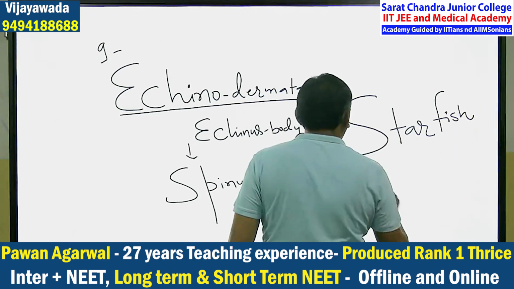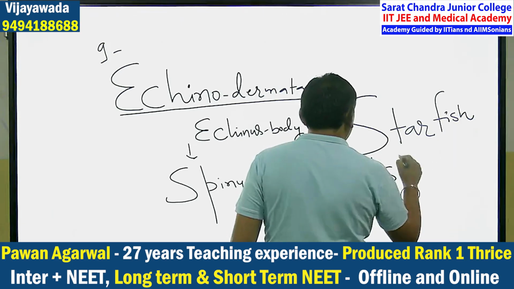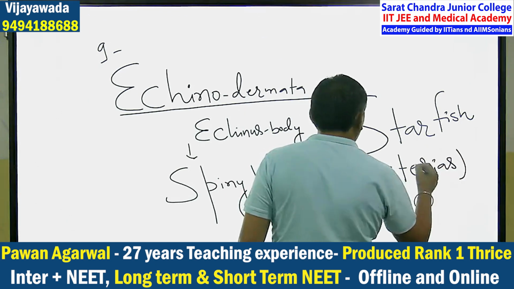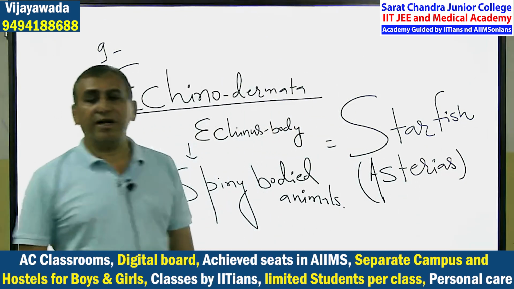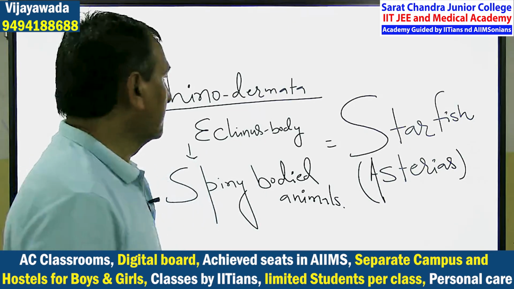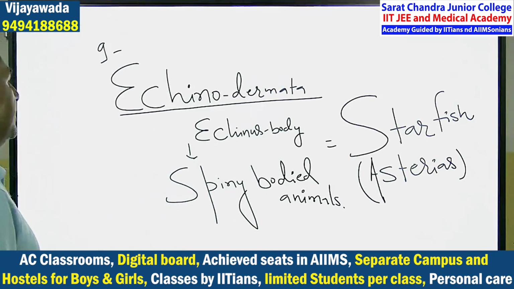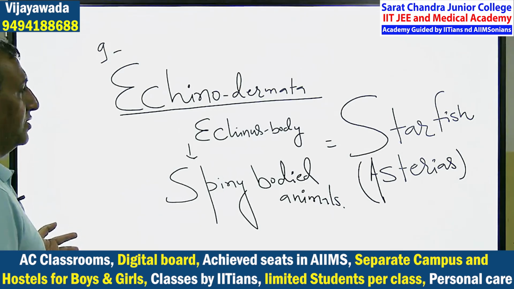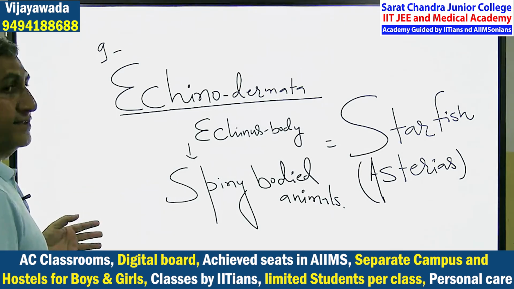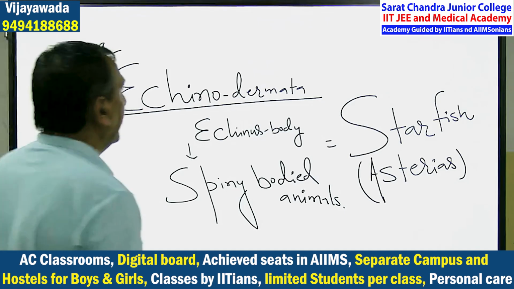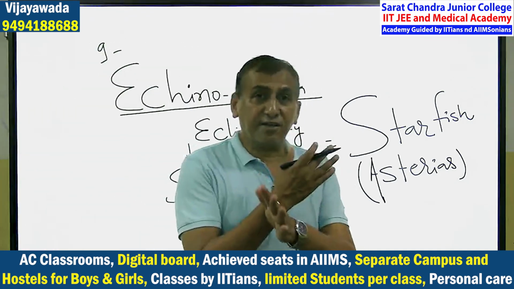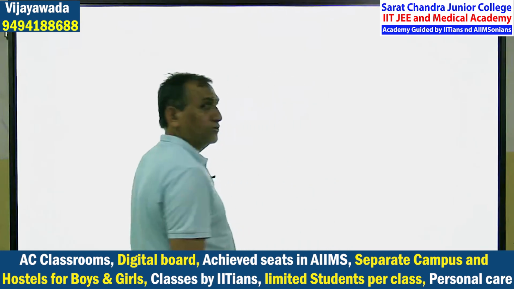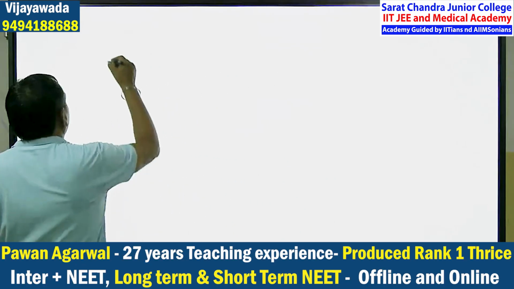Starfish, known as Asterias. Echinodermata means spiny bodied animals. And the biggest example is the starfish, Asterias. It is looking like a star. That is why it is the starfish, Asterias. Are you getting? So this is phylum number 9.